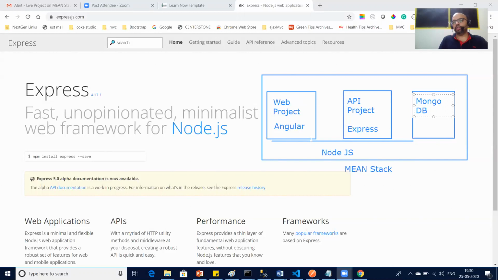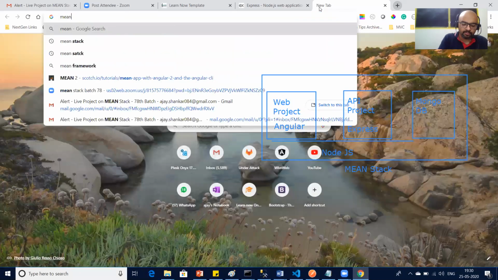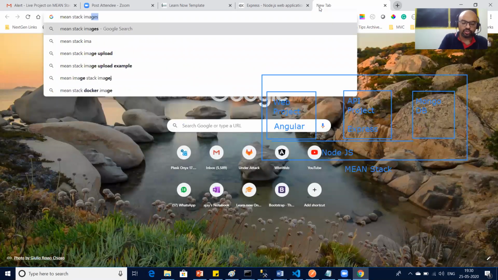Great. So this is your MEAN stack. If you search this MEAN stack diagram over the net also, you will find the same thing. Let's say we search for a MEAN stack image, right?